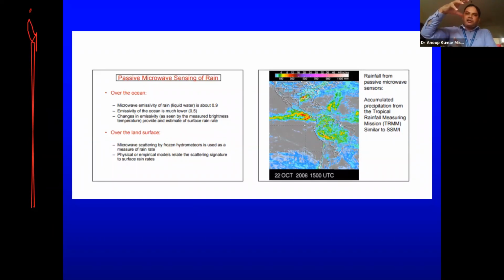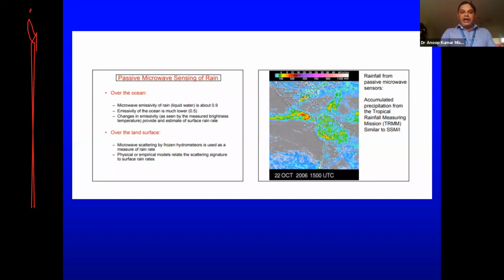If rain droplets are there, the sensor will sense more radiation, more signal, because that droplet has already absorbed radiation, and the radiation it emits towards our sensor is high. If only ocean is there, the signal is very weak, like emissivity 0.5. So if it sees less signal, that is ocean, but if it sees higher energy or higher signal, then that is rain. So over ocean, it is very easy to estimate rainfall.